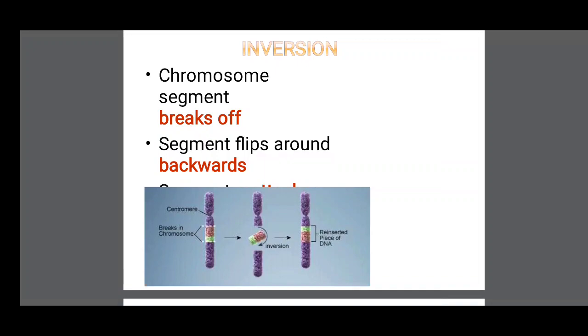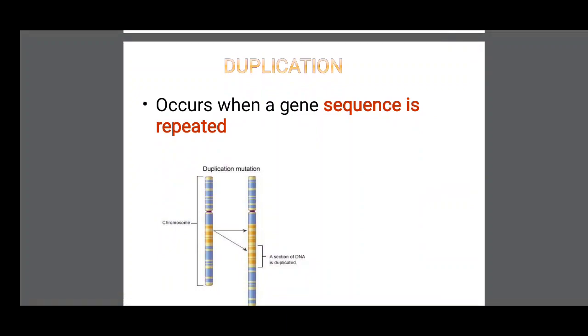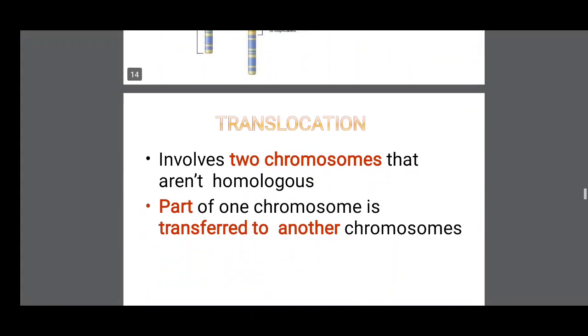In inversion, a chromosome segment breaks off, flips around backwards and reattaches in reverse. Looking at this map, this part breaks off the chromosome and is attached in reverse; that is called inversion. Duplication occurs when a gene sequence is repeated. The repeated genes cause some character, that is duplication.